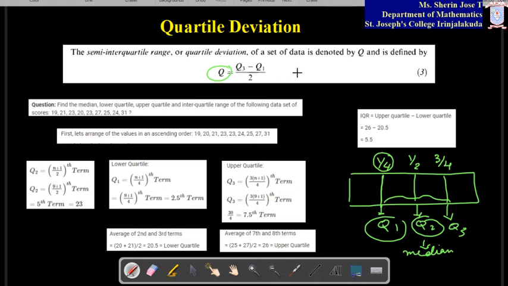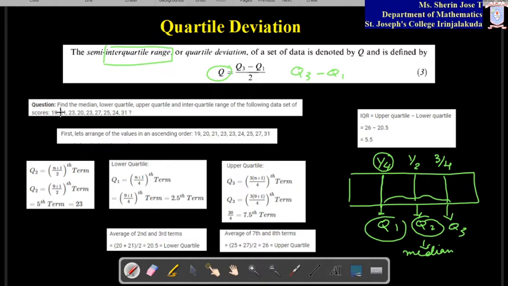If there is no divided by 2, that means if it is Q3 minus Q1 only, then it is called interquartile range. If it is divided by 2, then it is called semi-interquartile range. You can find both. To find this quartile deviation, first you have to find Q1 and Q3, then only you can find quartile deviation. You have already done how to find Q1 and Q3, so I'll give you a problem.